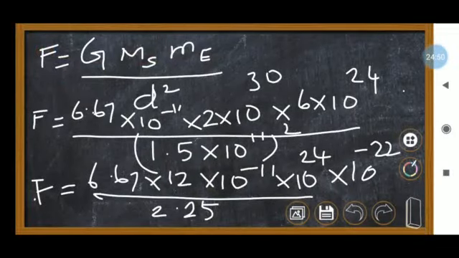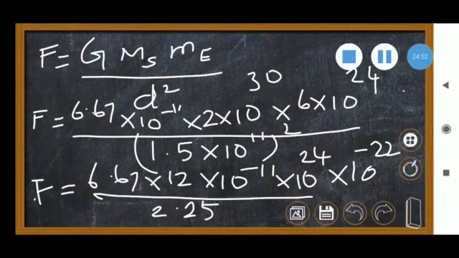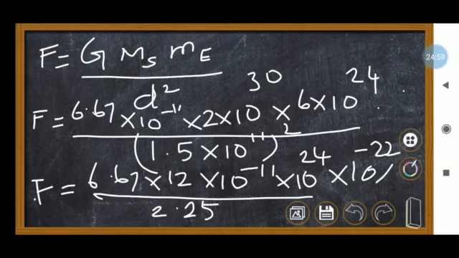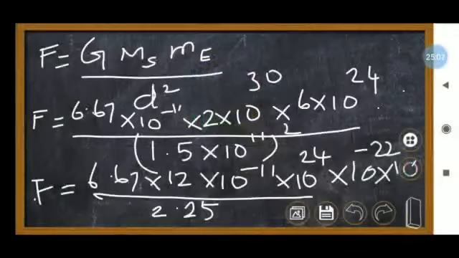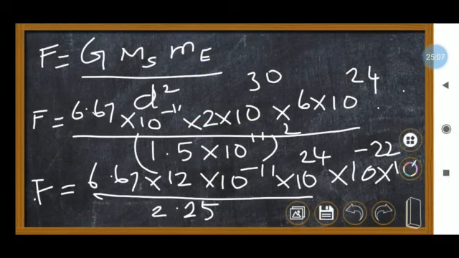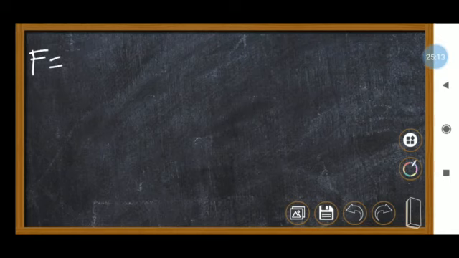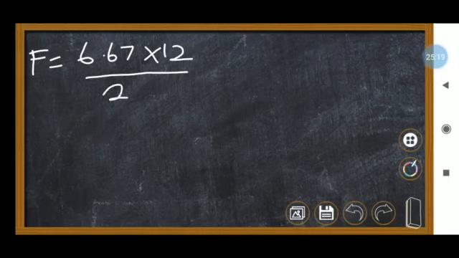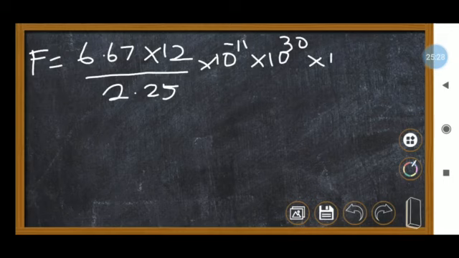Here we missed the 10 to the power 30, so let me rub this one and write the next step. F equals 6.67 into 12 divided by 2.25 into 10 to the power minus 11 into 10 to the power 30 into 10 to the power 24, and 10 to the power minus 22.